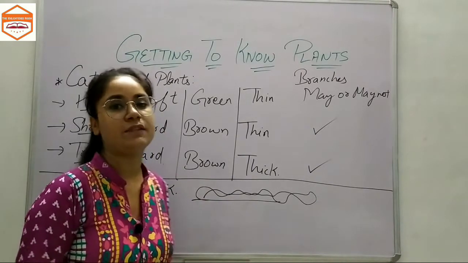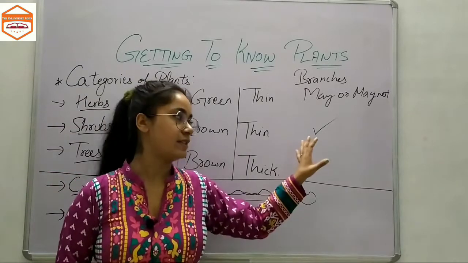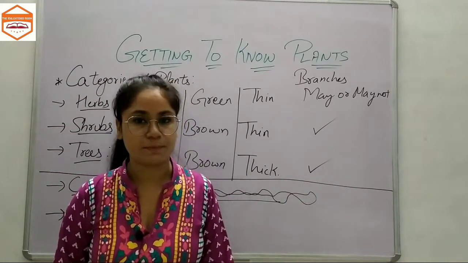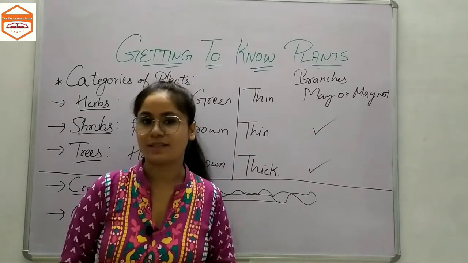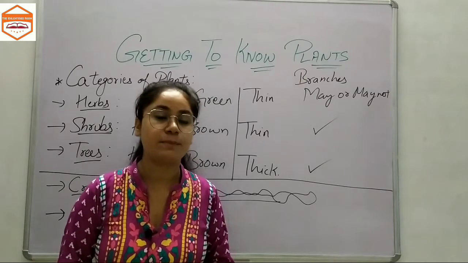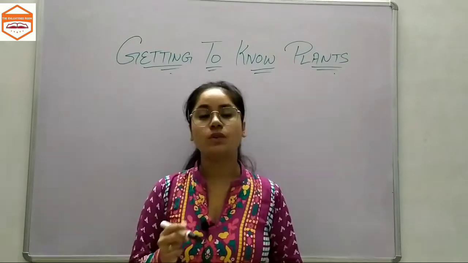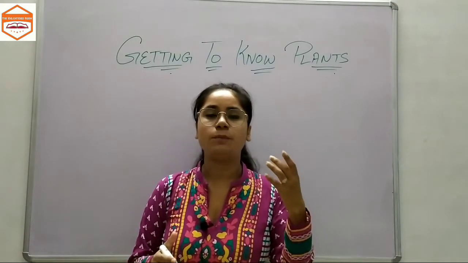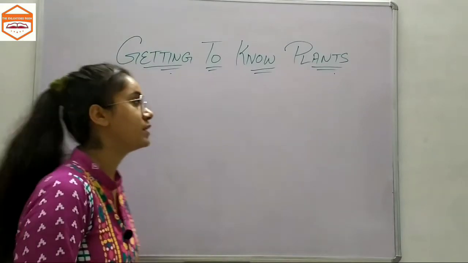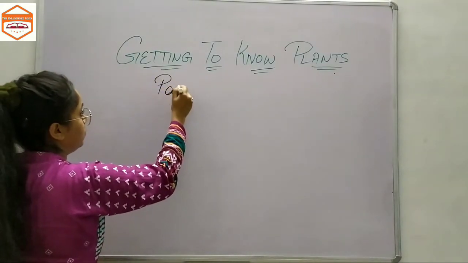So until now we have discussed the various categories of plants. This one is a basic introduction to this chapter. In this chapter we will also discuss the root system and shoot system. Now what are this root system and shoot system? Before that, we will discuss the parts of a plant.